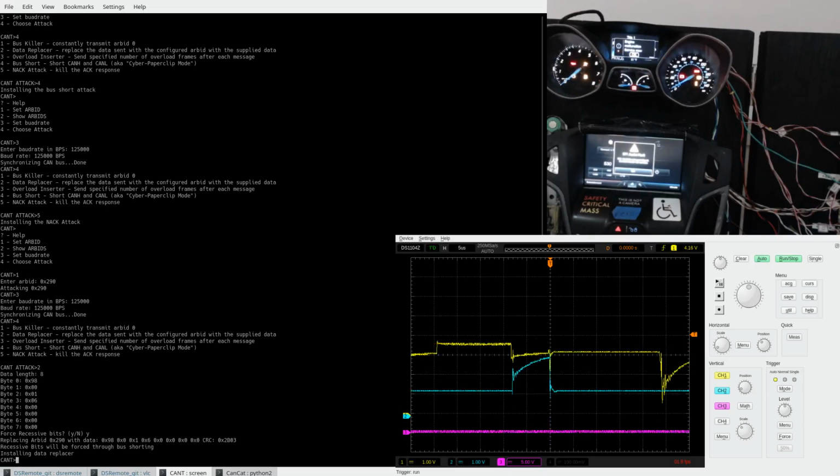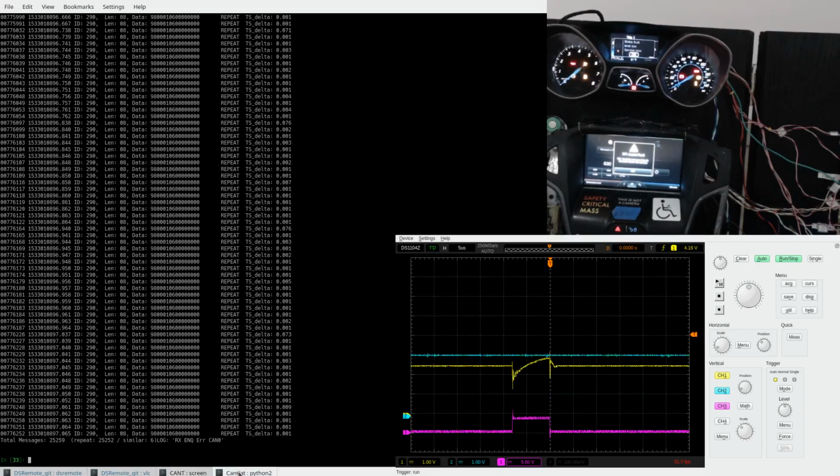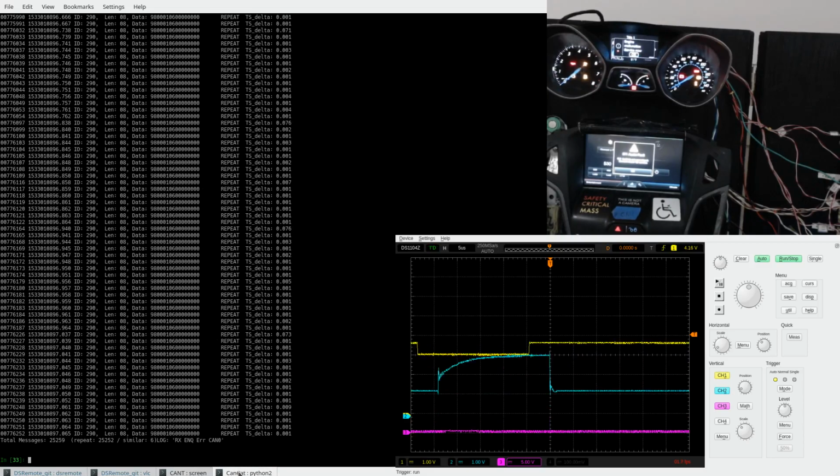and we'll see here that the brake fluid low light goes away. Now we will see occasionally that the brake fluid low light will flash back on for just a second and turn back off. I haven't been able to figure out why that is happening.